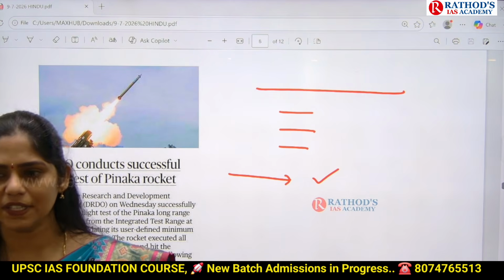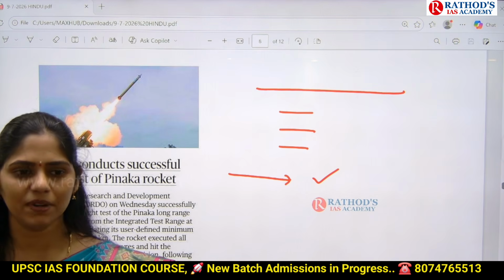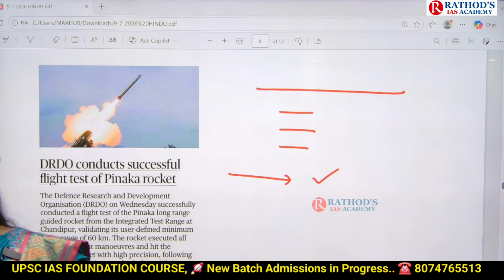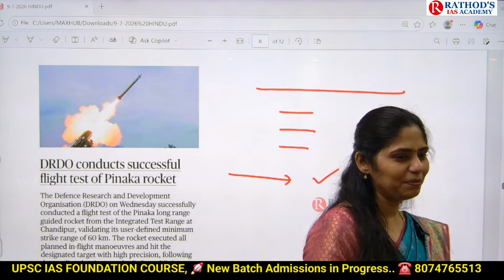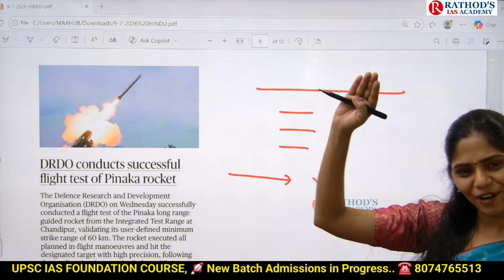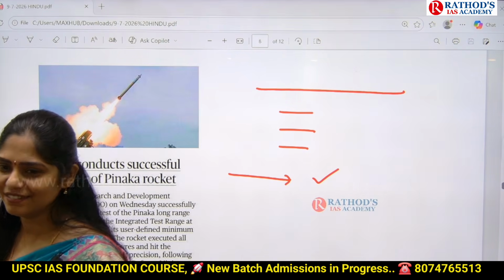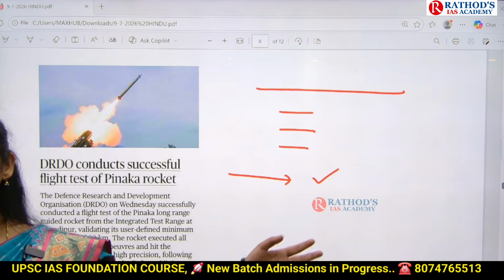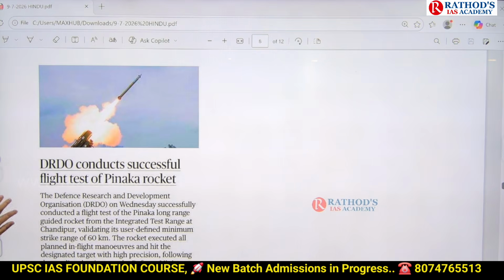Like that, UPSC can ask you different formats of questions from defense, but it is very important. You have to make a list of all defense equipments which are in use. If you prepare all these defense equipments which are in use from the last 1 year, you will get 4 marks, guys. You can understand how vast your syllabus is. Now let us see this in detail.